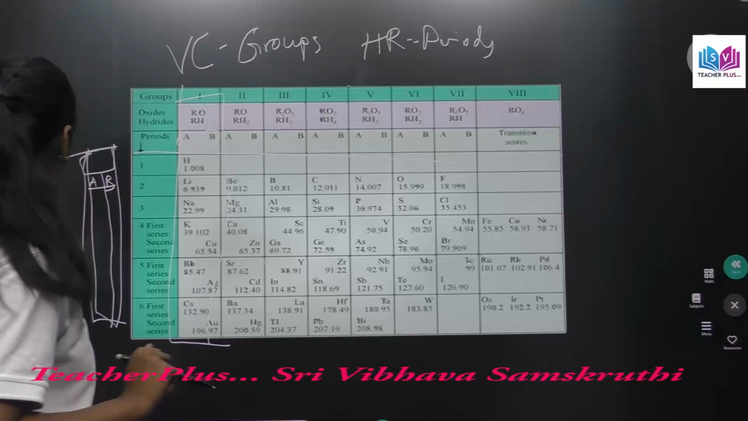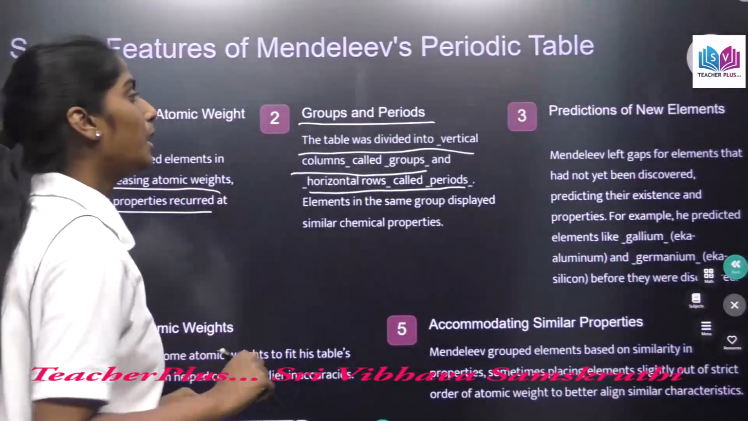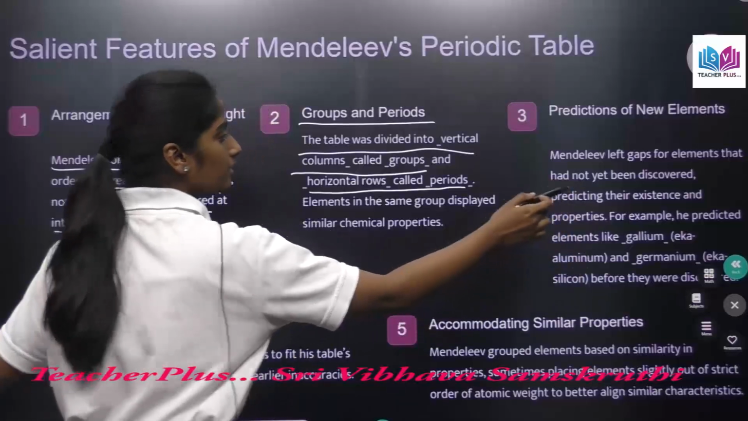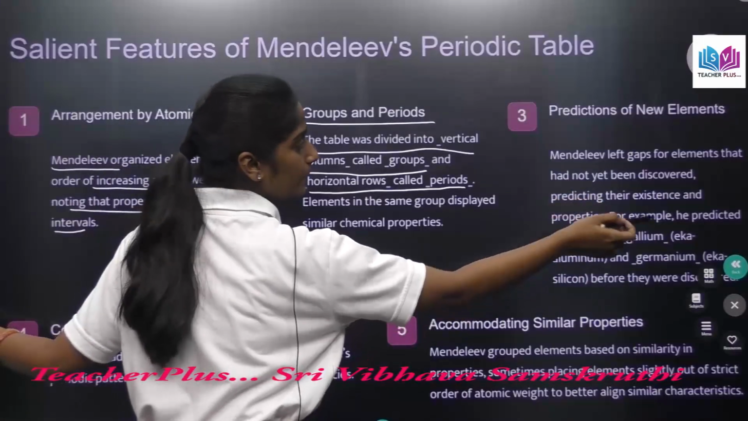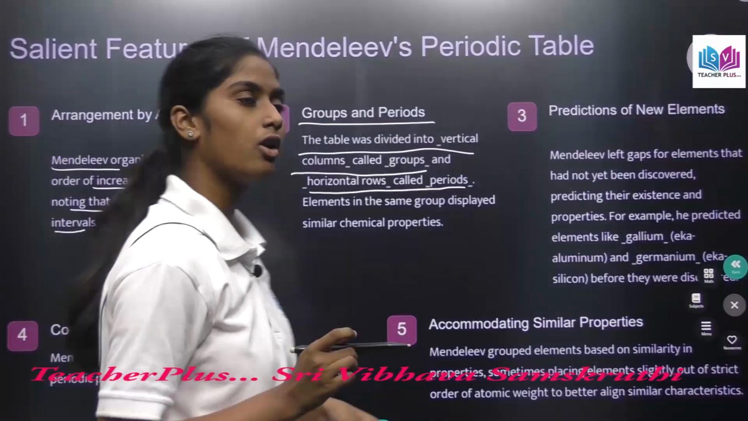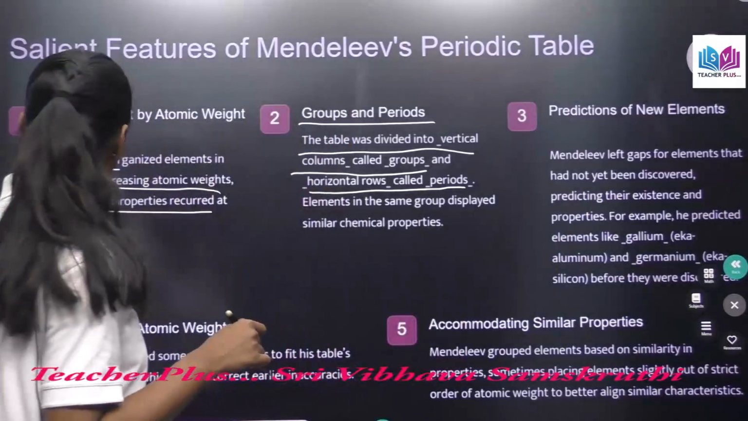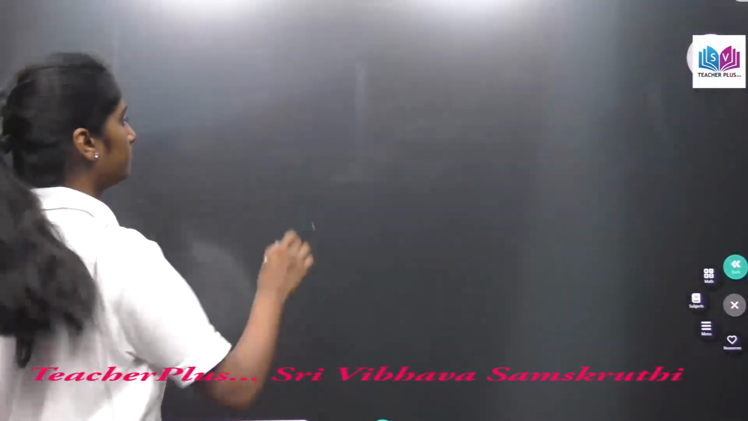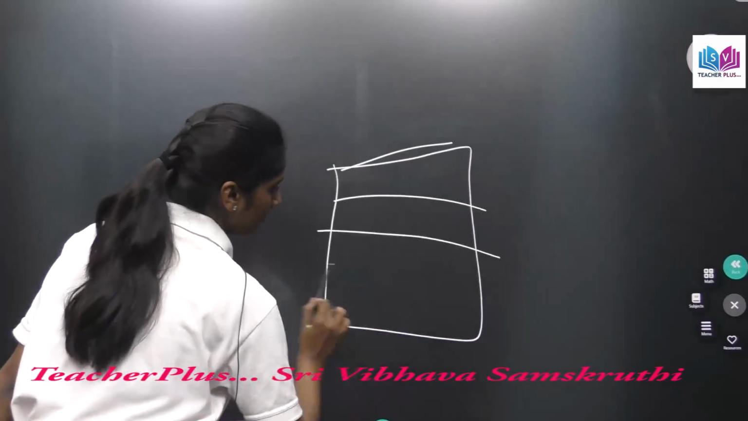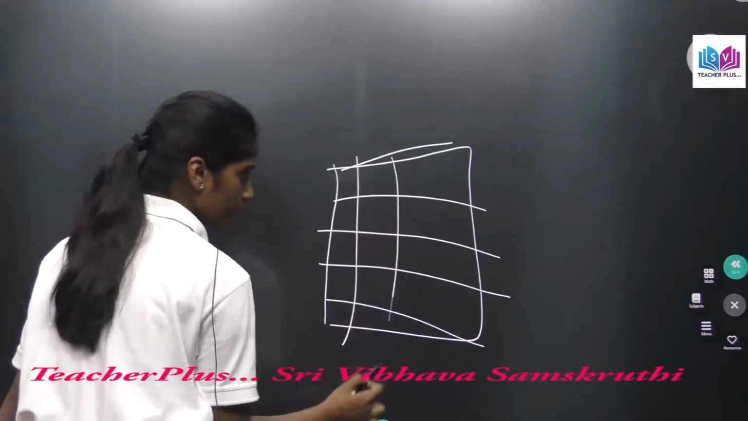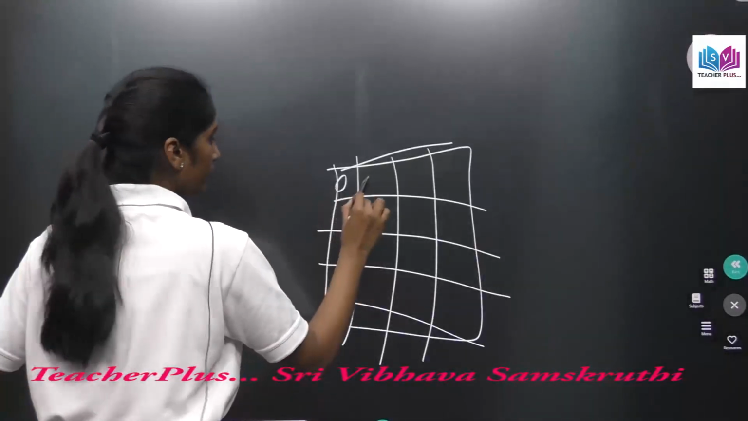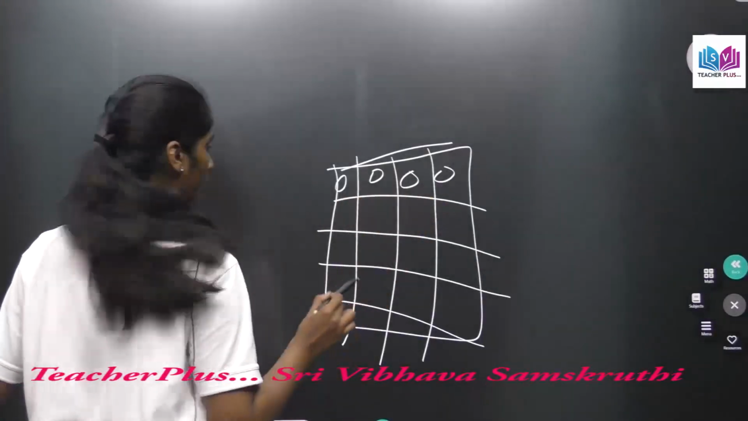Okay. So the third one, prediction of new elements. Mendeleev left gaps for elements that had not yet been discovered, predicting their existence and properties. So while Mendeleev was arranging his table, classifying the elements, let's say this is the table for now, and let's say he was arranging elements like this with increasing atomic weight like this.